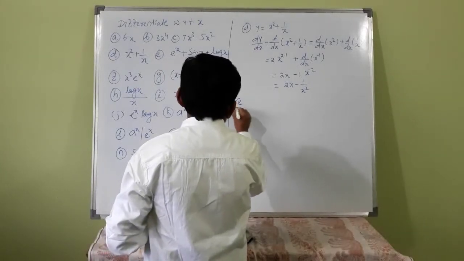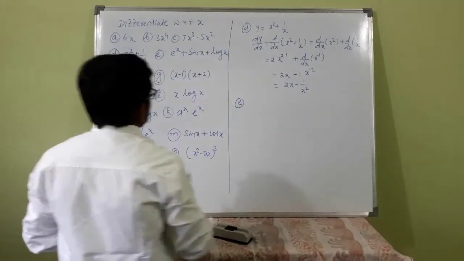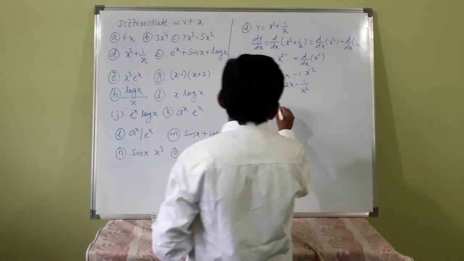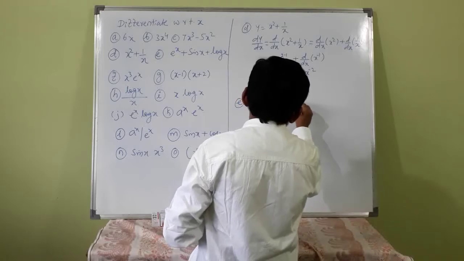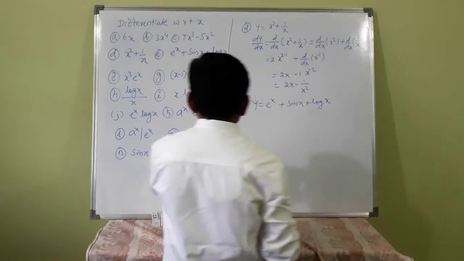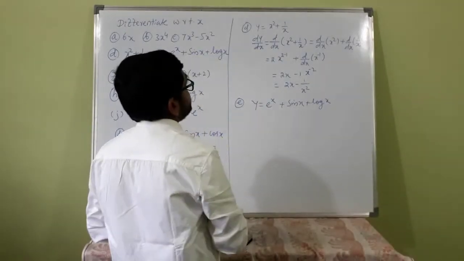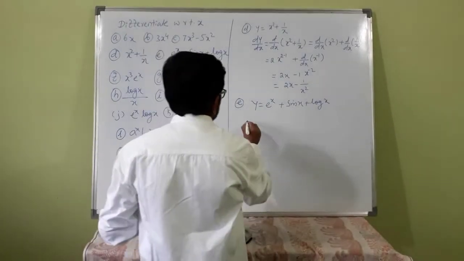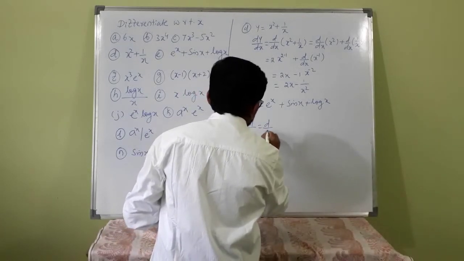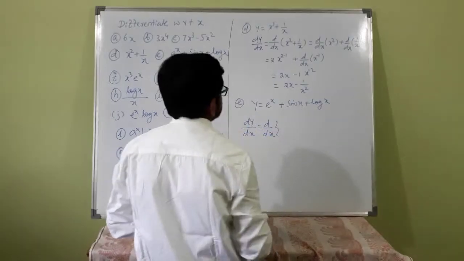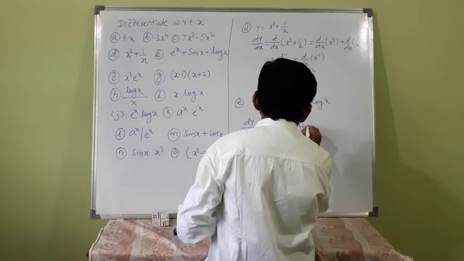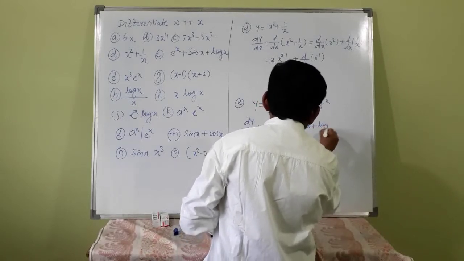E is y is equal to e raised to x plus sin x plus log x. So dy by dx is d by dx of e raised to x plus sin x plus log x.